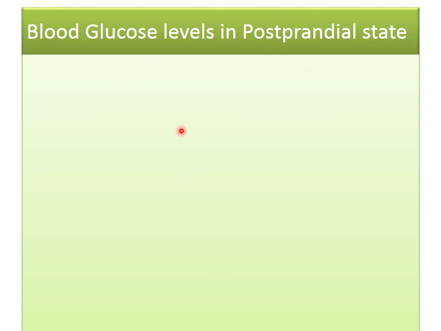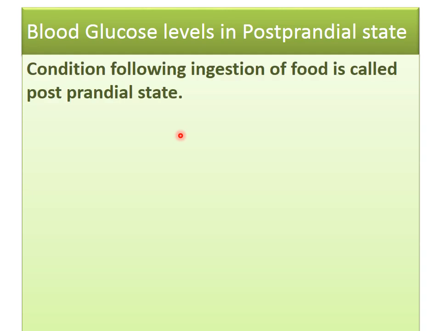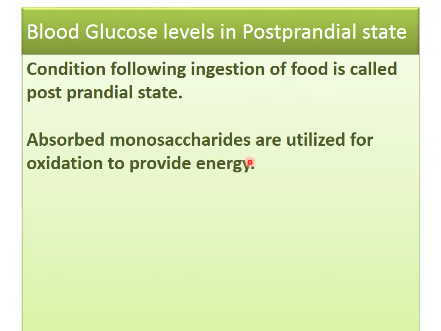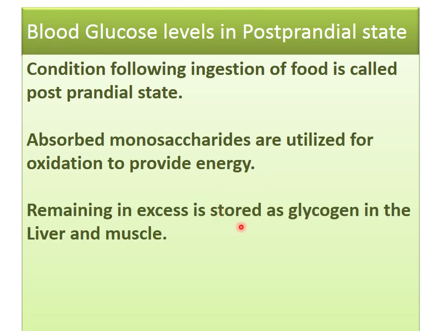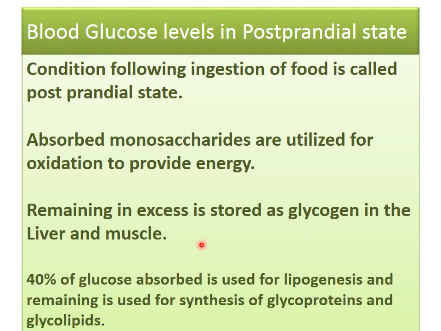Now blood glucose level in the postprandial, so in the fed state, when you are eating after the meal. So the condition following ingestion of food is called the postprandial state. Absorbed monosaccharides are utilized for oxidation to provide energy. Then the remainder is stored in the form of glycogen in muscle and liver. Then 40% of glucose is absorbed and used for lipogenesis, that is fat synthesis, and the remainder is used for synthesis of glycoprotein and glycolipid.